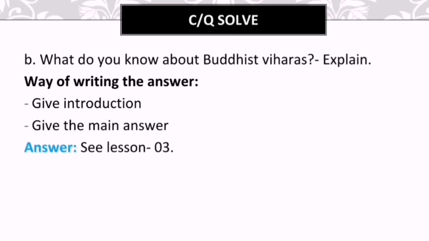Then go for the description. You can write, the ancient Buddhist Vieras can be compared with modern residential universities. In Bihar Union, 6 km away from the fort city of Mahasthangar, 2 Buddhist Vieras have been discovered at Vashavir and Pita of Tutaram Pandit. 2 temples have been discovered at Govindavita, adjacent to Mahasthangar, and at Gokul Med, that is 2 km southwest of Mahasthangar. If you write it that way, it will be enough for answering question number B.